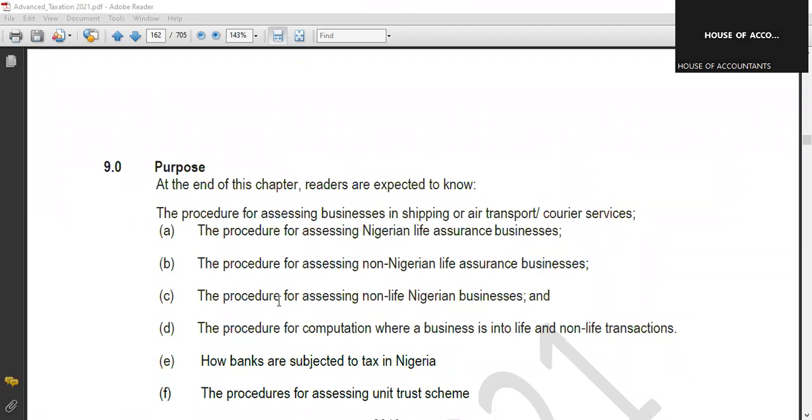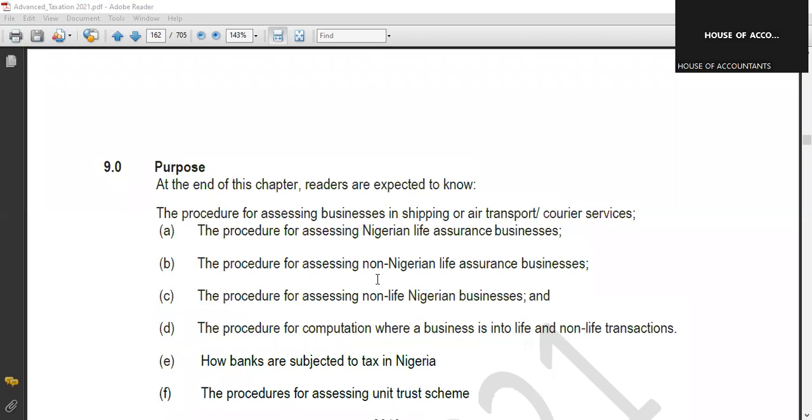The procedure for assessing business in shipping or air transport services. The first one is the procedure for assessing Nigeria life assurance businesses. The procedure for assessing non-Nigeria life insurance.